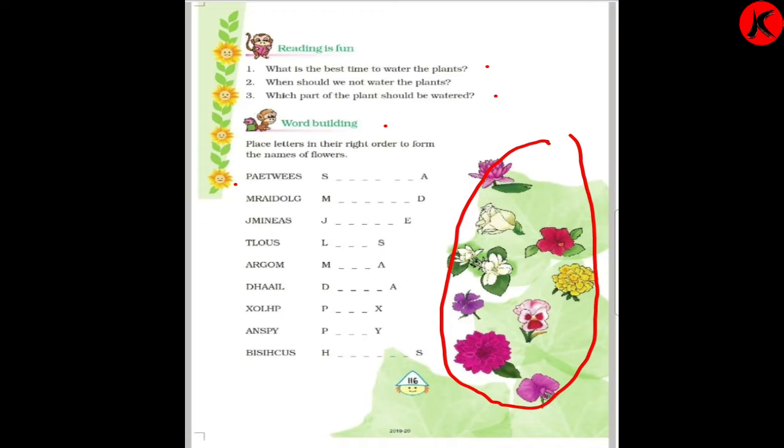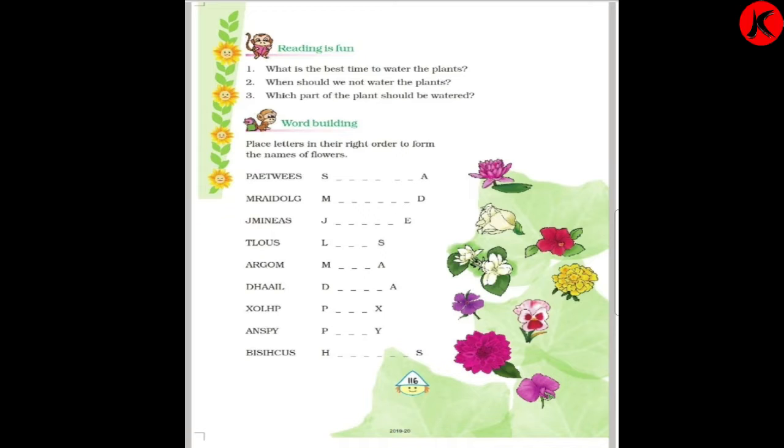You don't have to memorize. You don't have to say the words orally. Here already the name is given, but it is jumbled up, not in the right position. We have to write the correct name of the flower. So shall we start? Okay.